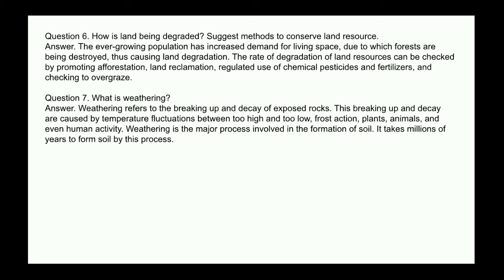Next question: what is weathering? Answer: weathering refers to the breaking up and decay of exposed rocks. This breaking up and decay are caused by temperature fluctuations between too high and too low, frost action, plants, animals, and even human activity. Weathering is the major process involved in the formation of soil. It takes millions of years to form soil by the process.